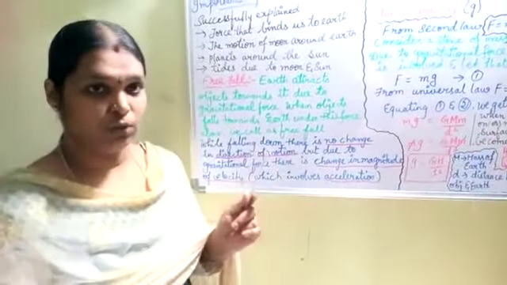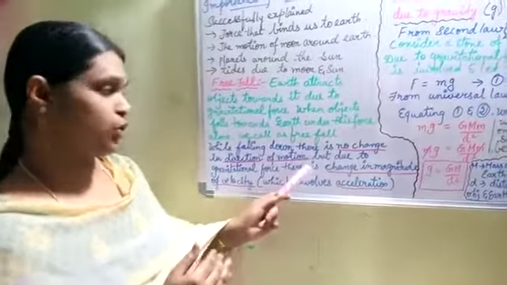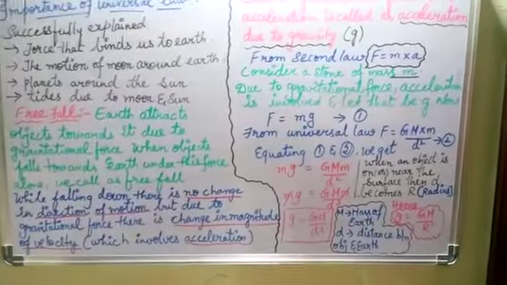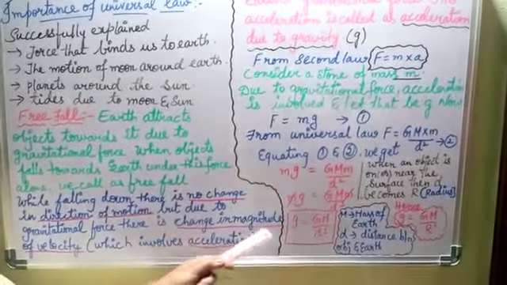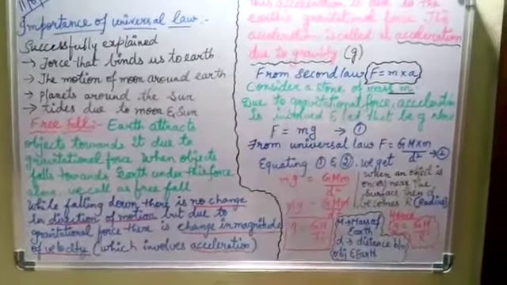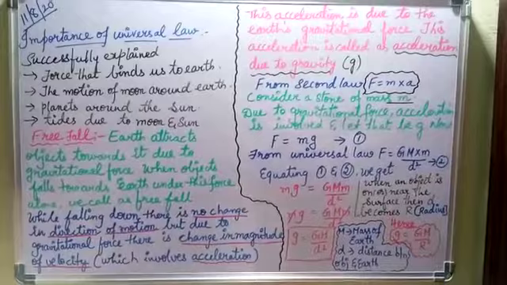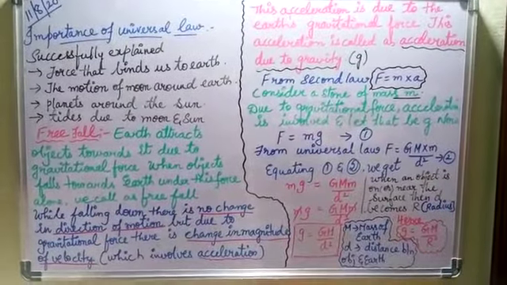While falling down, there is no change in the direction of motion of the object due to the gravitational force, but there is a change in the magnitude of velocity.